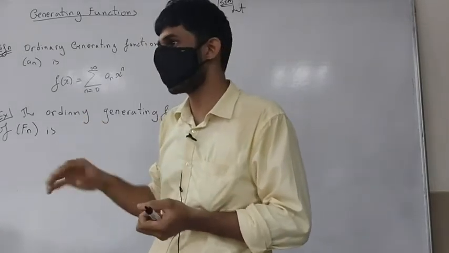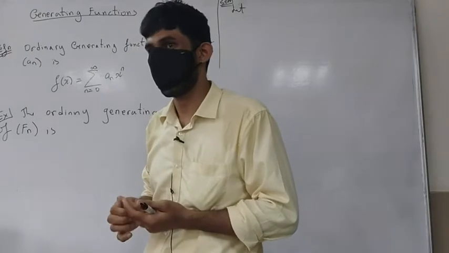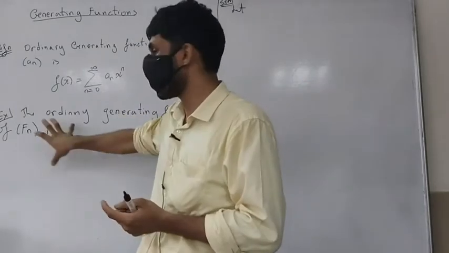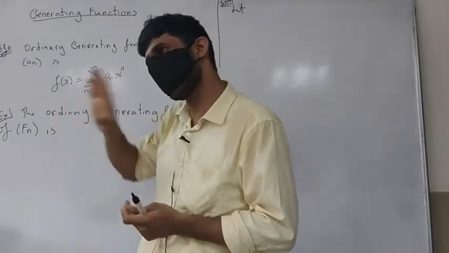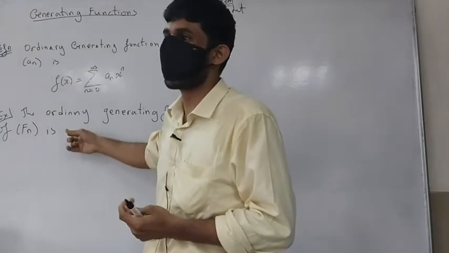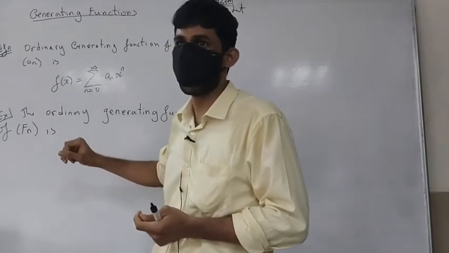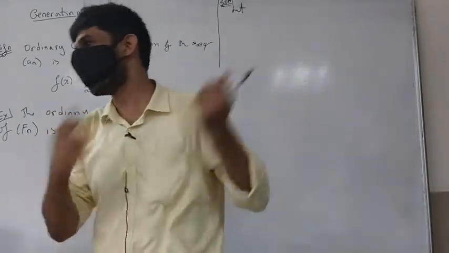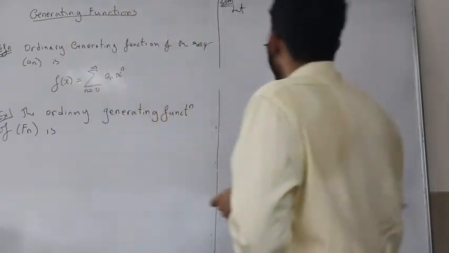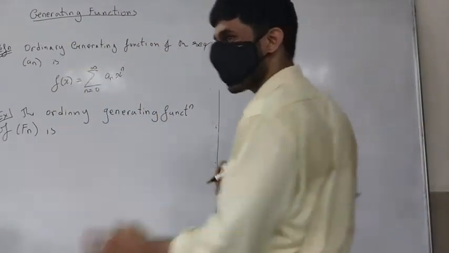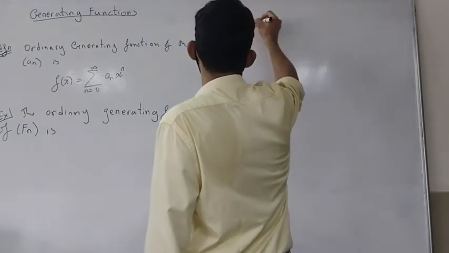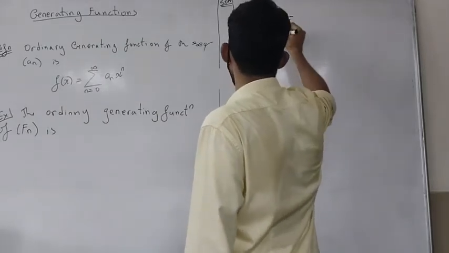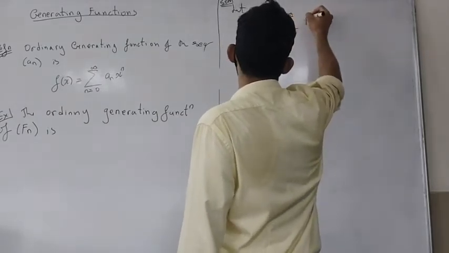If you know power series again, you would know what I am talking about. So these would be analytic in some radius around 0. It would be sufficient for us. You would then be able to expand it as a power series. It would have a nice Taylor series expression, and the uniqueness of the Taylor series expression will tell us what is Fn. But we are not going to worry about the analysis again, because the course doesn't want us to be worried about that. So f of x equals, the power series of my Fn I'm going to take as the sum from 0 to infinity of Fn x raised to n.